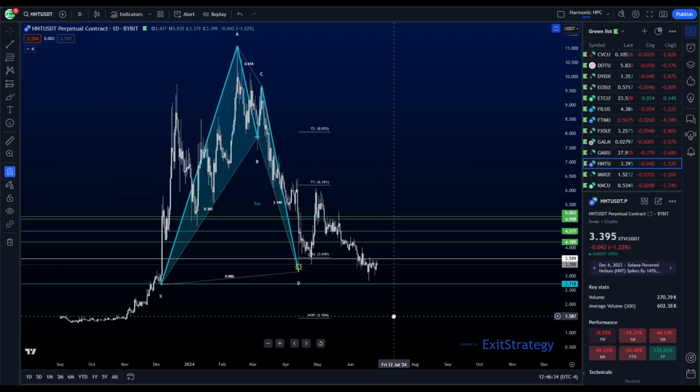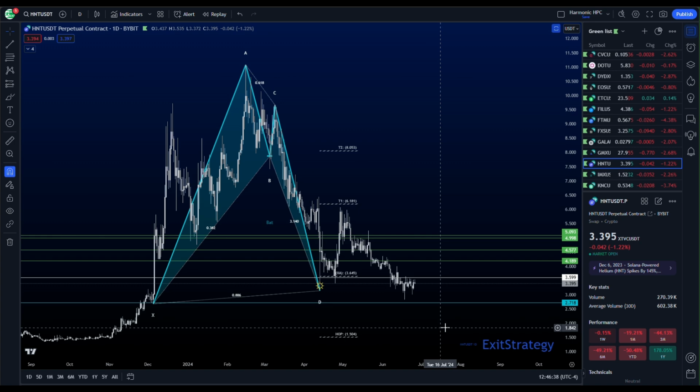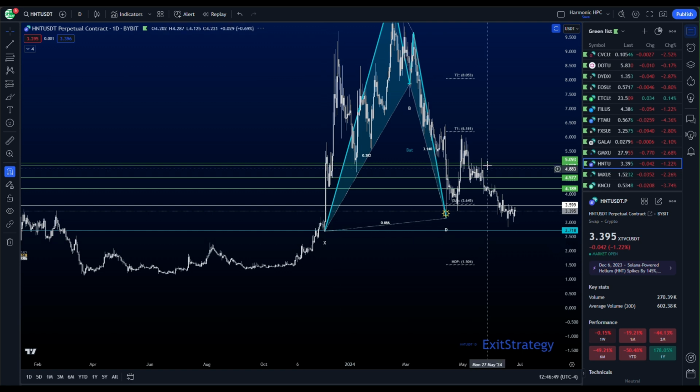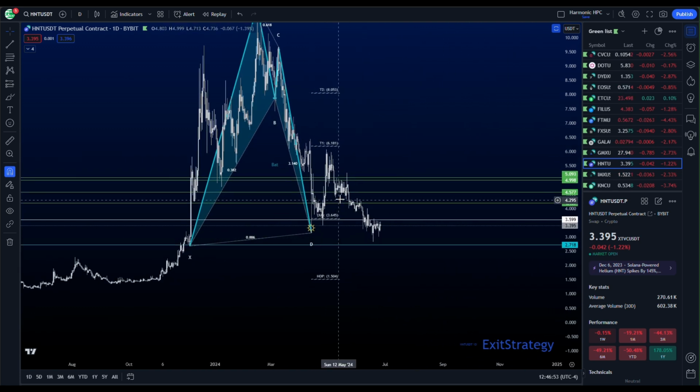HNT. HNT is back in the PRZ of this large daily bat pattern. We've taken down all the single wick liquidity. We recovered that wick, which did recover this candle already. We've just come in and filled in all the orders down in here. Now we need to see it curl in, curl out, and take out that trend line.